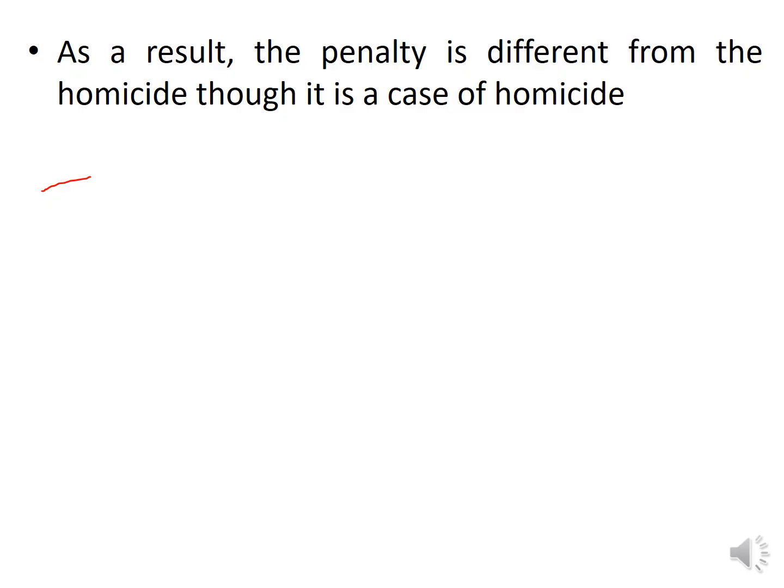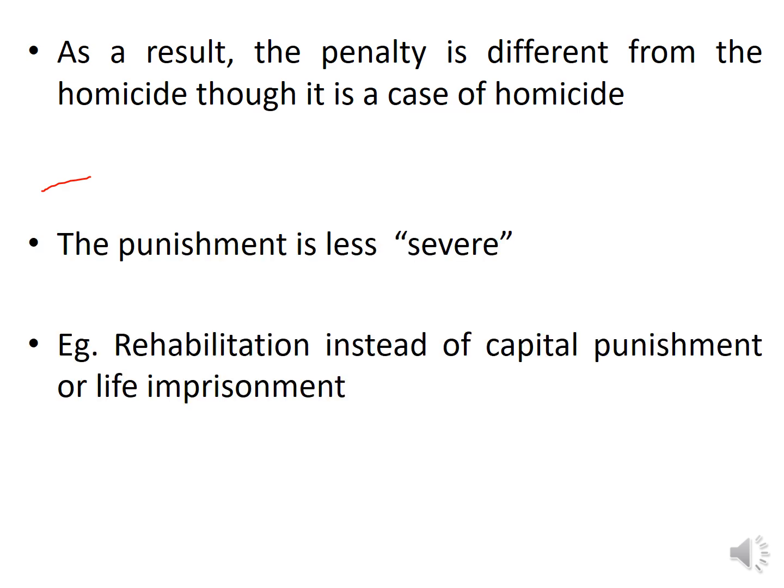However, in case of culpable homicide not amounting to murder, you can understand the intention is now a little less. As a result, the punishment is also less. What would be the punishment then? Rehabilitation. In other countries, house arrest, right? So, instead of capital punishment or life imprisonment, in case of culpable homicide not amounting to murder, the mother will get rehabilitation.